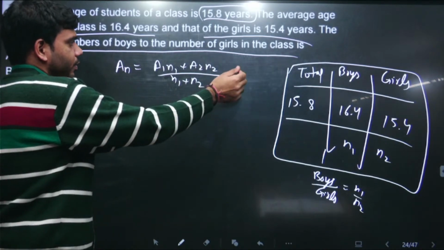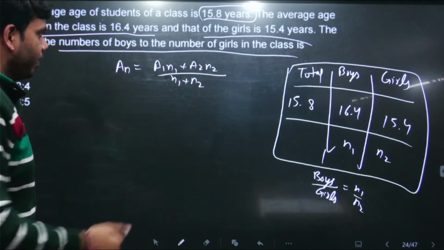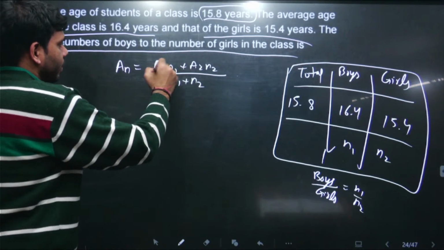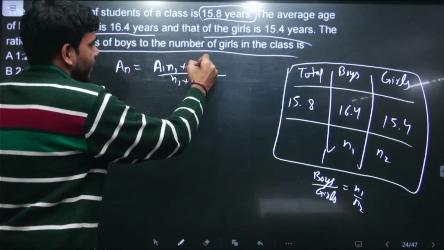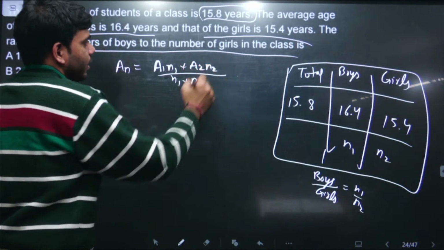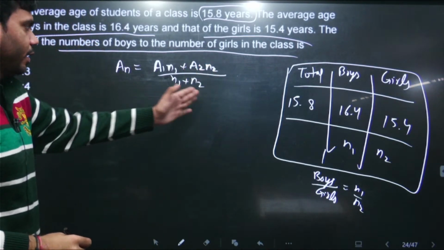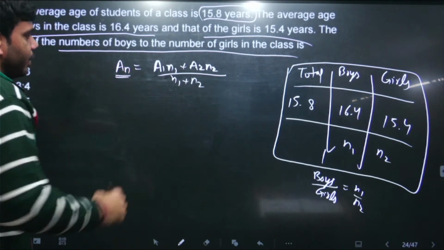This is the formula of weighted mean, where A1 is the weighted mean of the first commodity, N1 is the ratio of the first commodity present, A2 is the weighted mean of second commodity, and N2 is the number of second commodity that is present.